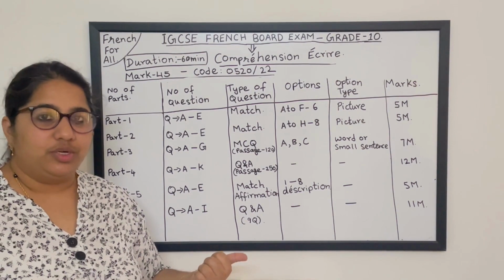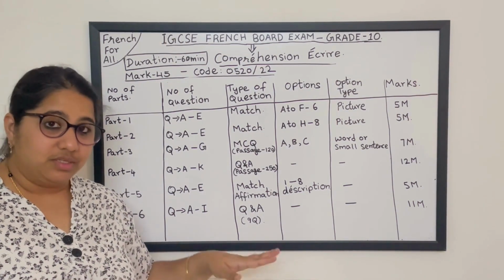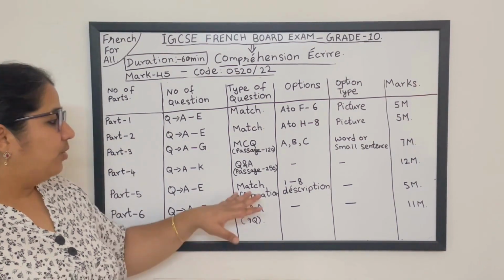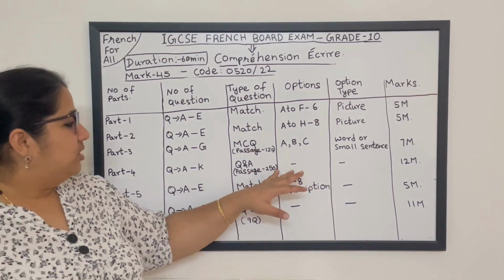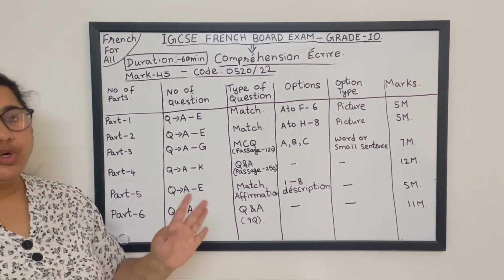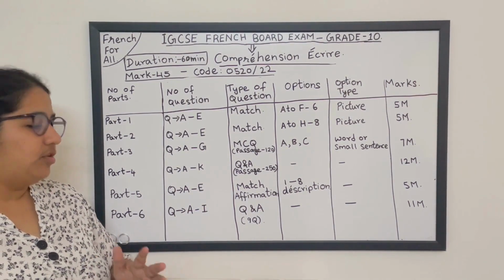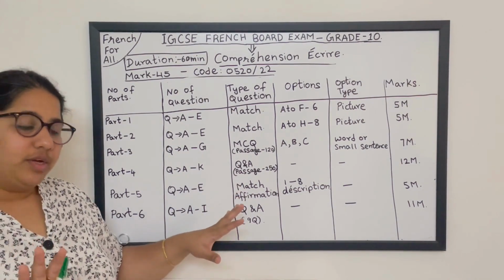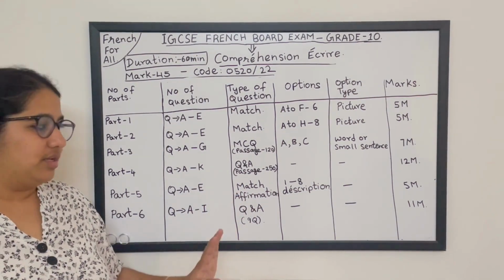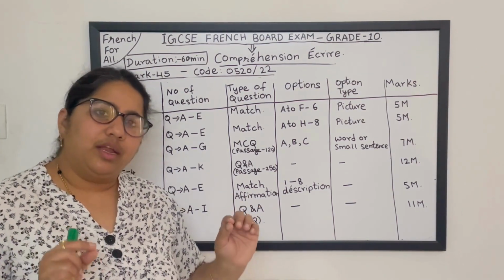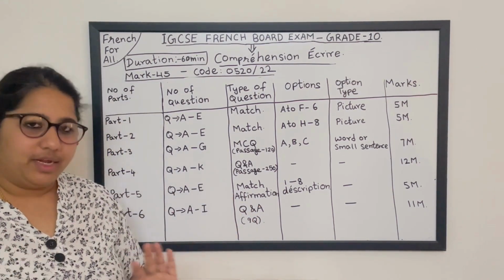Earlier we saw 100 to 120 words. In this you will see 200 to 250 words. Okay, quite a big passage. In this format, you won't get any options. It will be in question and answer form. You will be given a question and you need to write the answer. The answer can be in one single sentence or it can be a word. For both you will get full marks.